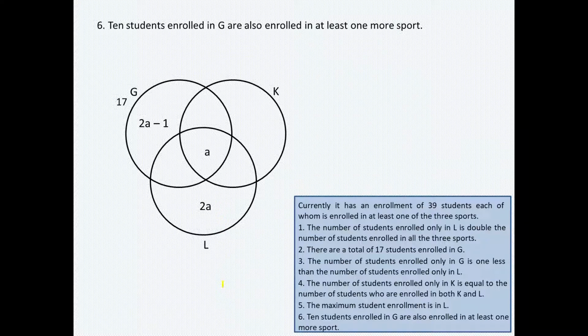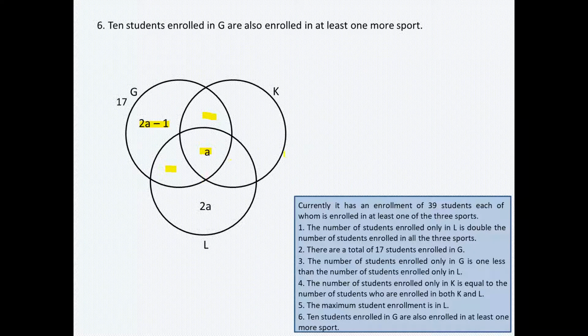So G and at least one more, that means the areas which are already in circle G. So there are 4 areas in circle G, right? One area is this, which is 2A minus 1. One area is this, that is A, and the other 2 areas are these 2 areas.